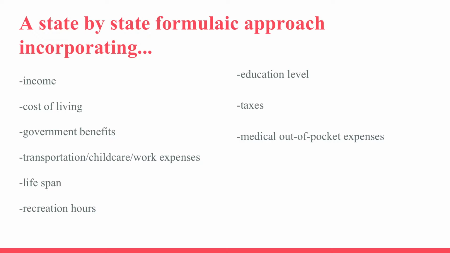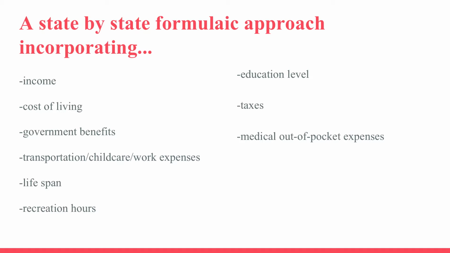That's where quantifiable capabilities, like predicted lifespan, leisure hours, education level, and even potentially a relative assessment of health on a numerical scale come into play. The state should be responsible for coming up with numbers like specific cost of living totals and obviously reporting their state taxes back to the federal government in order to create a more specific total for that state as opposed to a nationwide sweeping account. While ideally it'd be better to adjust the formula to individual communities, the cost of living in Roanoke, Virginia is very different than the cost of living in McLean, Virginia, for example. This would begin to get unnecessarily tedious.